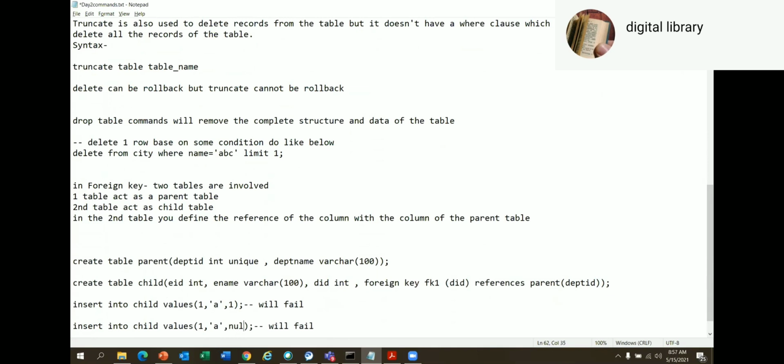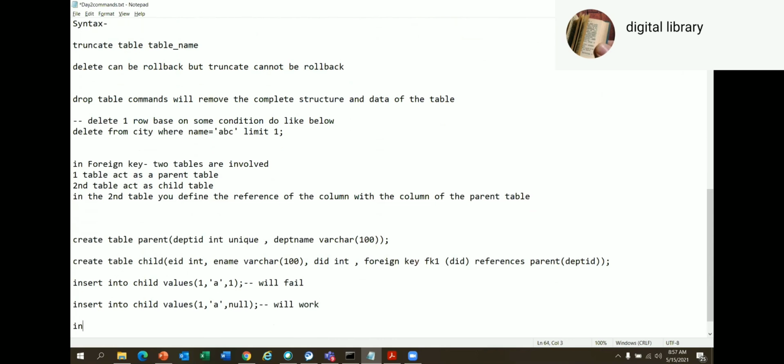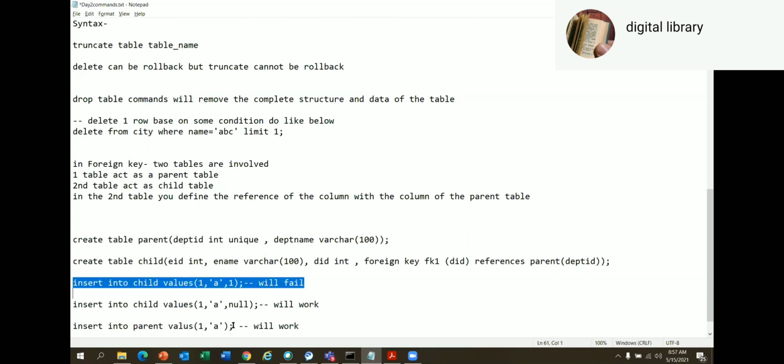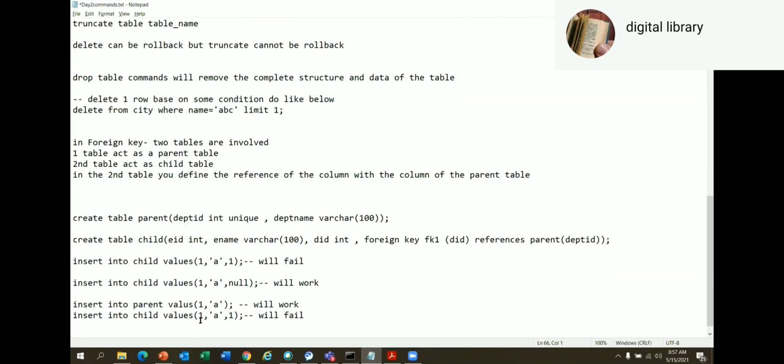Yes, null will work, sir. Will this work? Yes. Unique. Yes, sir. Will this work? Yes.